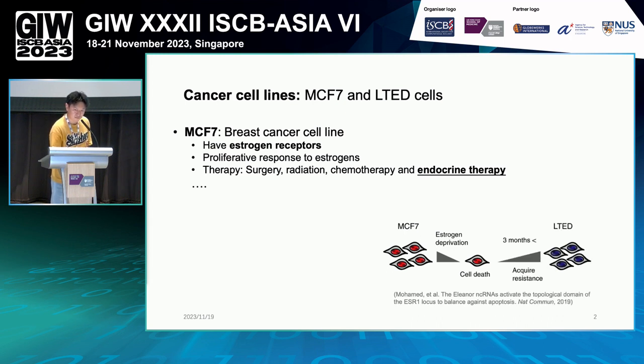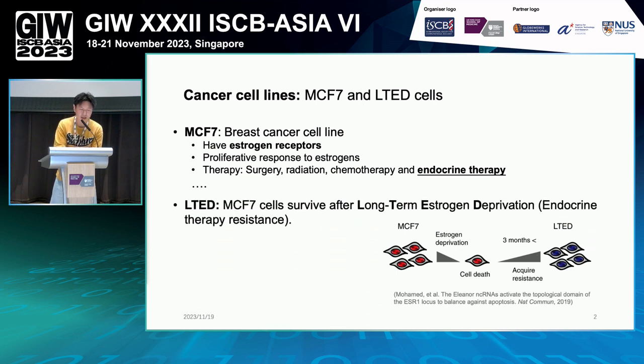But somehow, parts of this MCF7 cell population, after long-term culture of about 2, 3, or 4 months, will acquire resistance. This type of cell we name LTED. LTED, the whole name is the long-term estrogen deprivation cell type, and we call them endocrine therapy resistant. And actually, the MCF7 cells survive after the whole process.